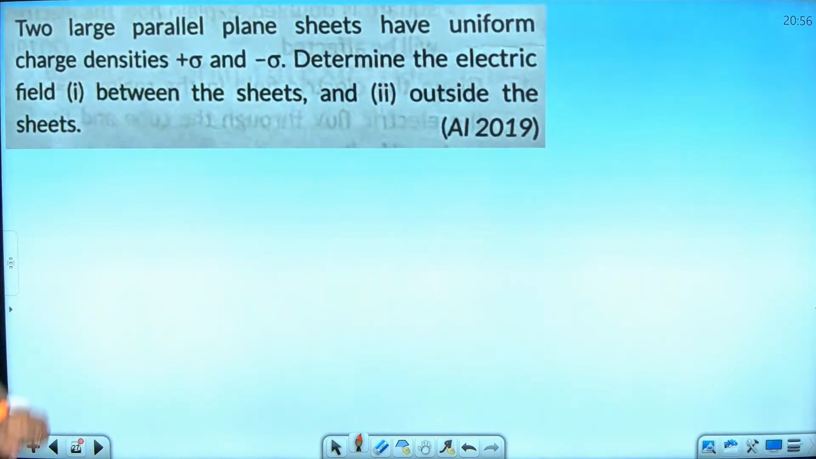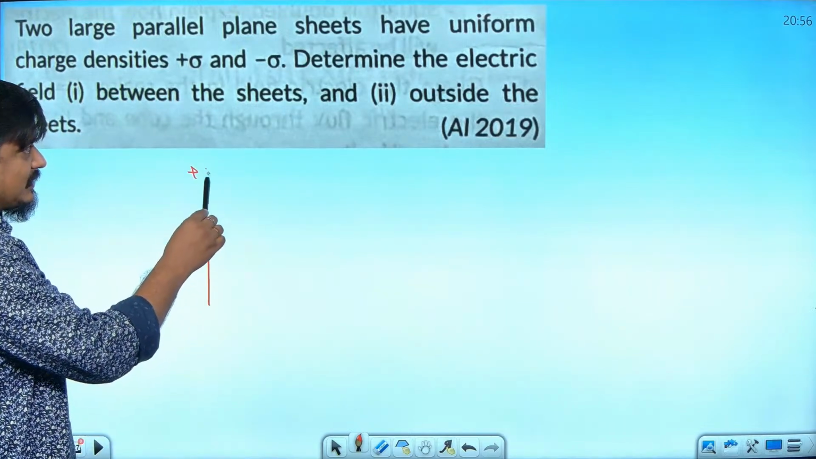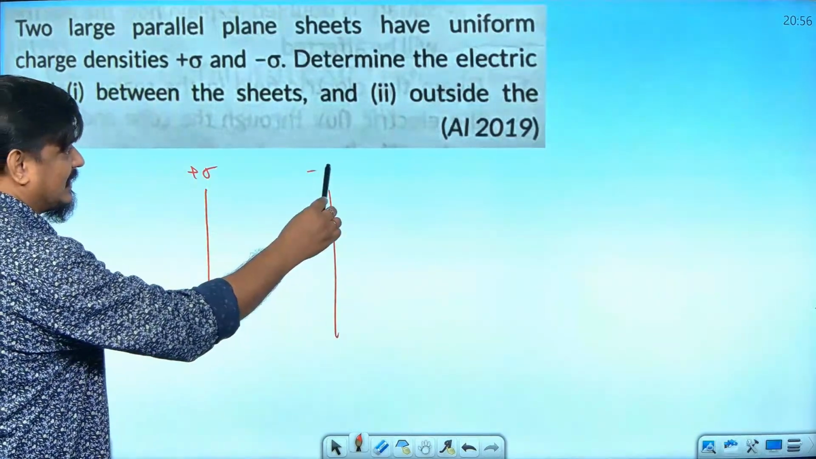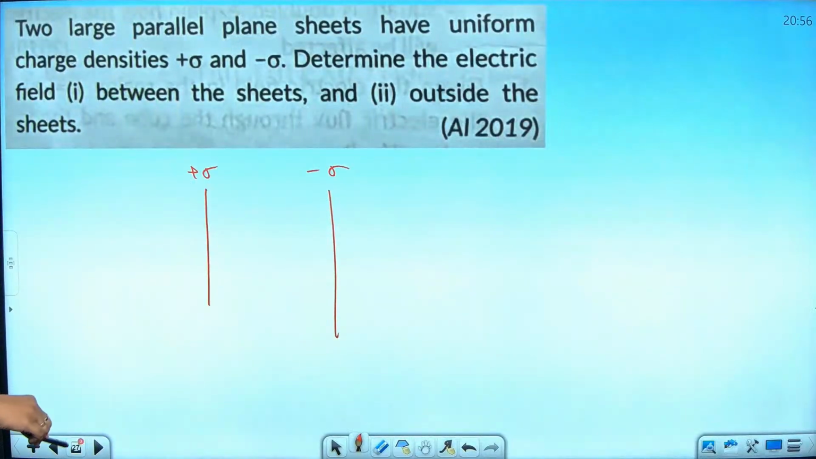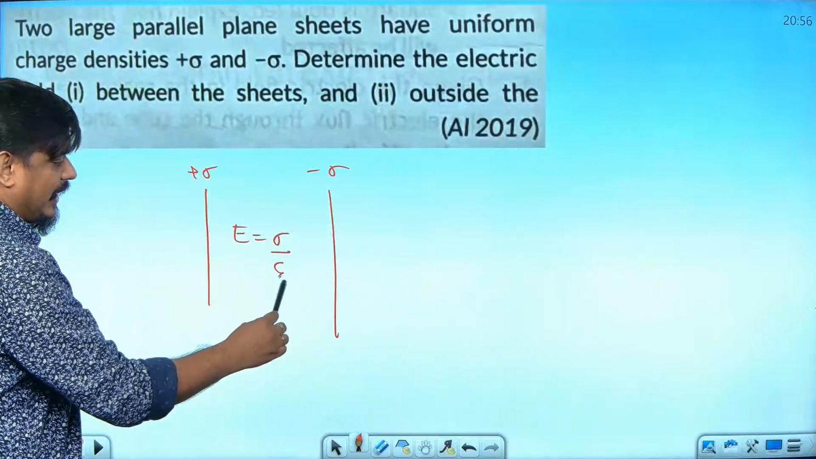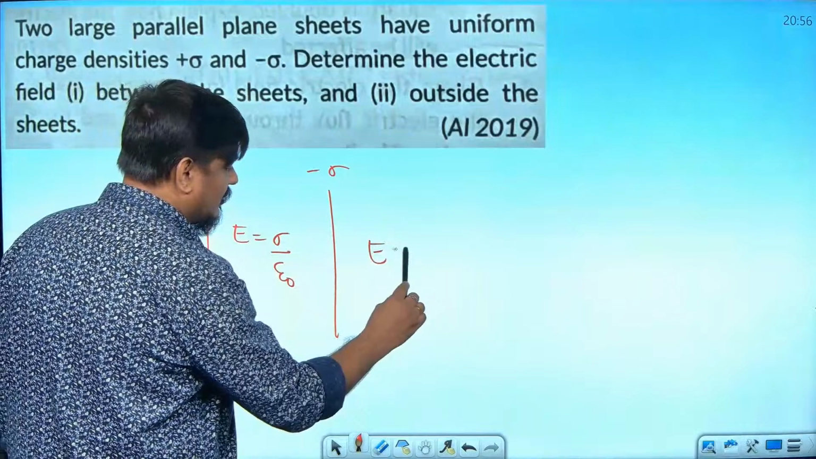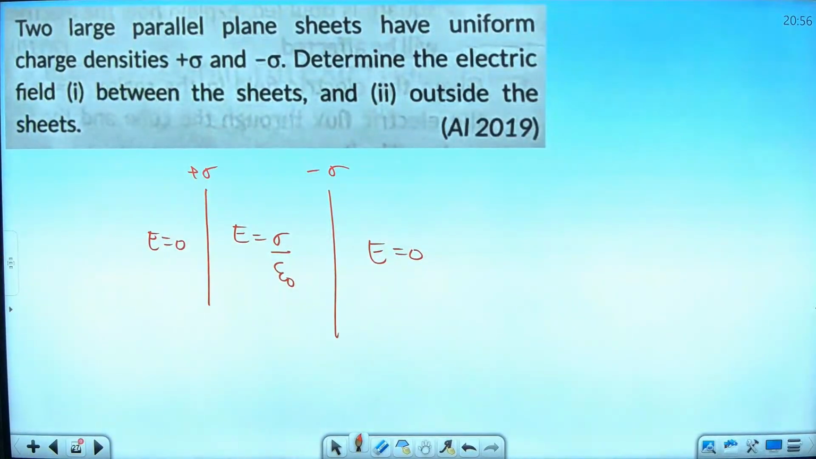Okay. Next question. Once again, a very common question, where you have plus sigma, here you have minus sigma. They are asking you to find the field between the sheets. I told you before, what is the value of this? Sigma by epsilon naught. Here how much is the value? 0. Here how much is the value? 0. But it is a 3-mark question once again. Derive all these things. So plus sigma, you are having even this side, like this side, you should solve it and get the answer. If you have doubt, you can ask me later.